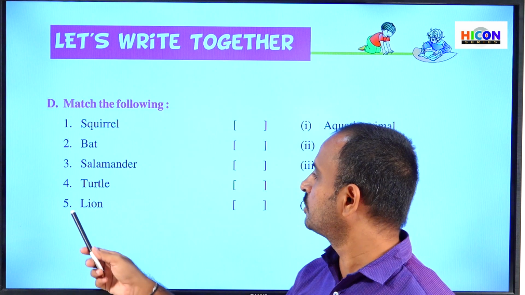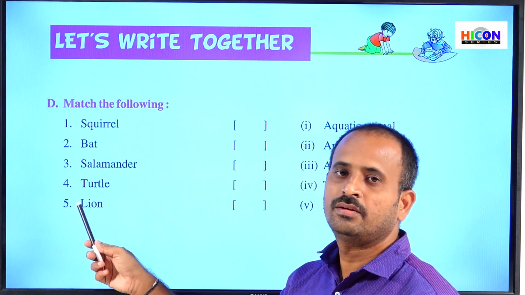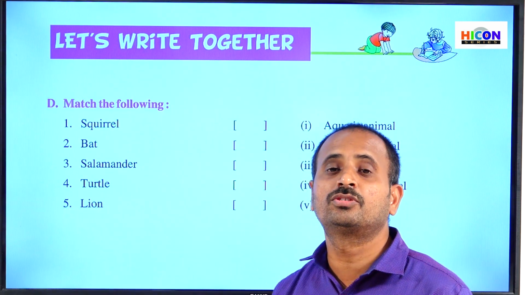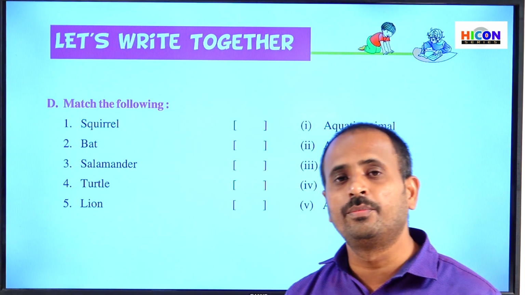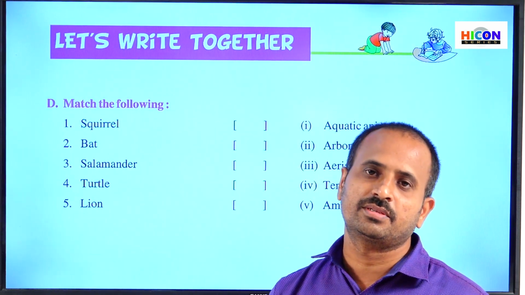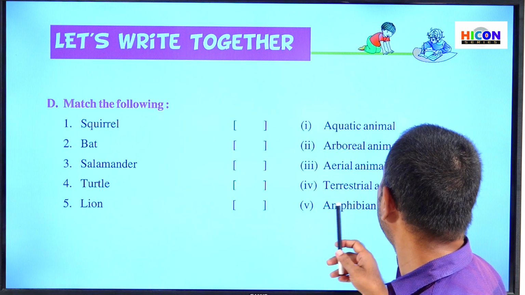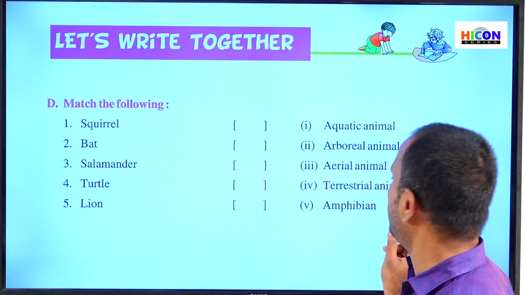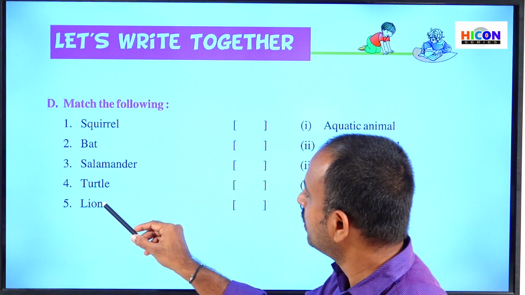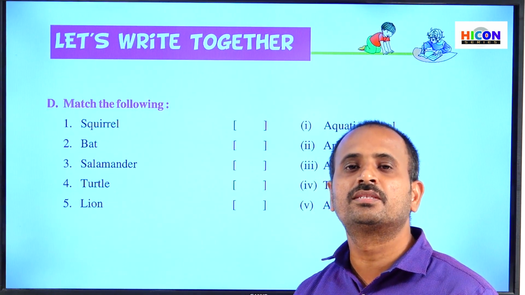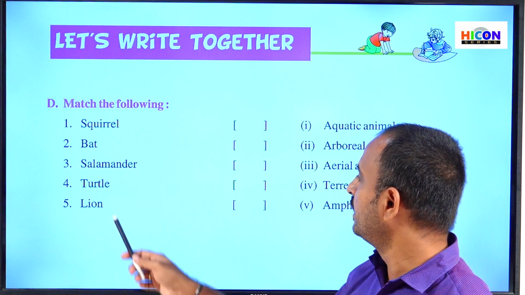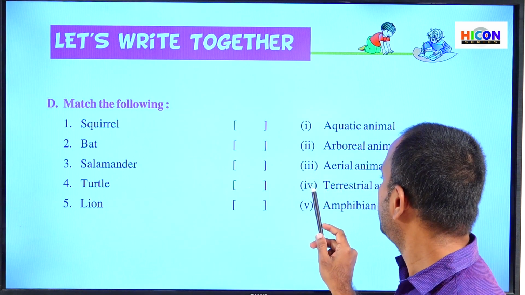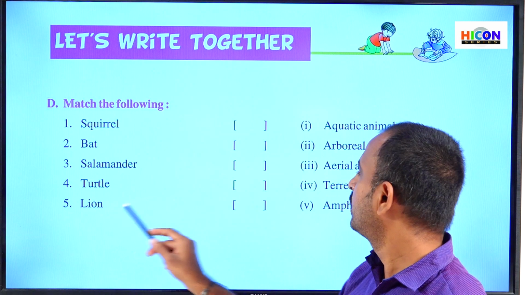So children, see the last one, that is the fifth one, lion. So lion belongs to which category of animals? Here there is a terrestrial animal option, that means all the lion, tiger, all the wild animals live on the land. So lion is a terrestrial animal. So write option 4 in the bracket against lion.